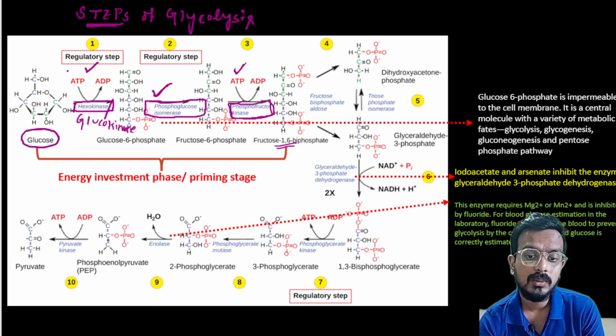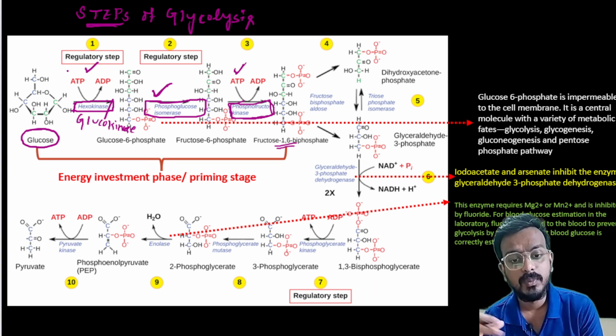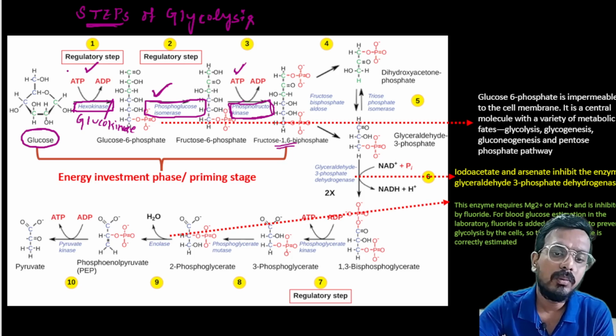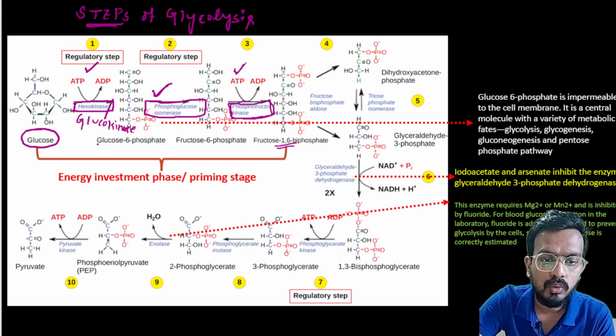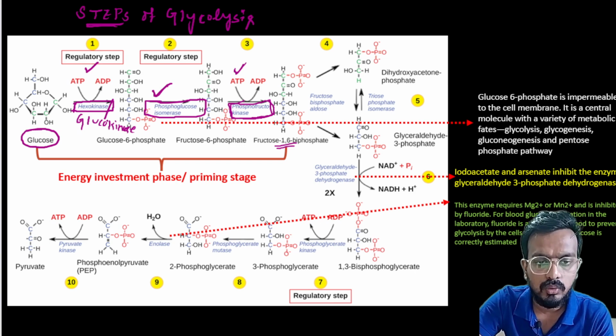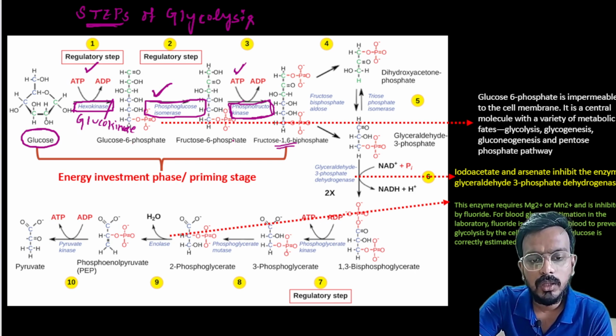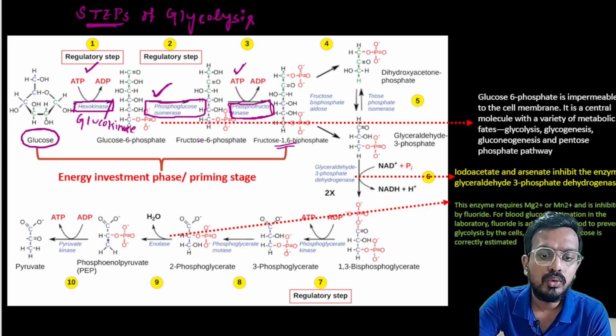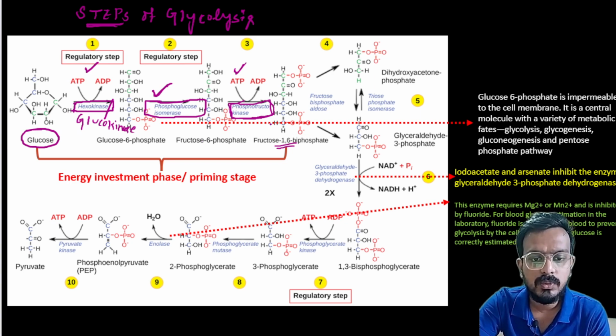In the further upcoming steps, you will see that energy will be generated. So glucose is converted to glucose 6 phosphate in the presence of hexokinase or glucokinase. ग्लूकोज 6 फॉस्फेट कन्वर्ट होता है फ्रुक्टोज 6 फॉस्फेट को इन द प्रेजेंस ऑफ एंजाइम फॉस्फोग्लूको आइसोमरेज. नाउ फ्रुक्टोज 6 फॉस्फेट कन्वर्ट होता है फ्रुक्टोज 1 6 बिस फॉस्फेट को इन द प्रेजेंस ऑफ एंजाइम फॉस्फोफ्रुक्टोकाइनेज. So here in both step 1 and step 3, ATP is getting utilized.